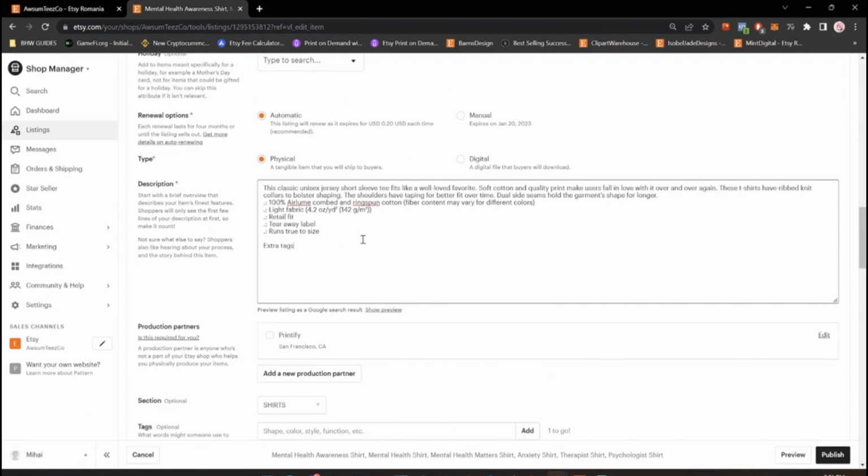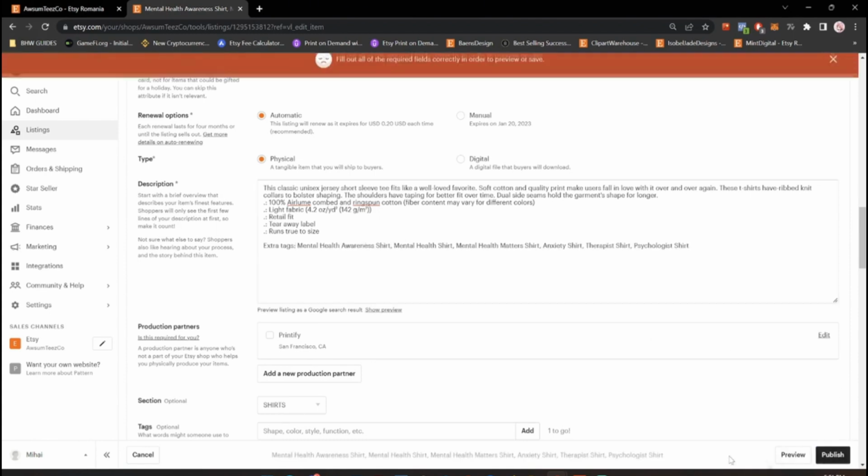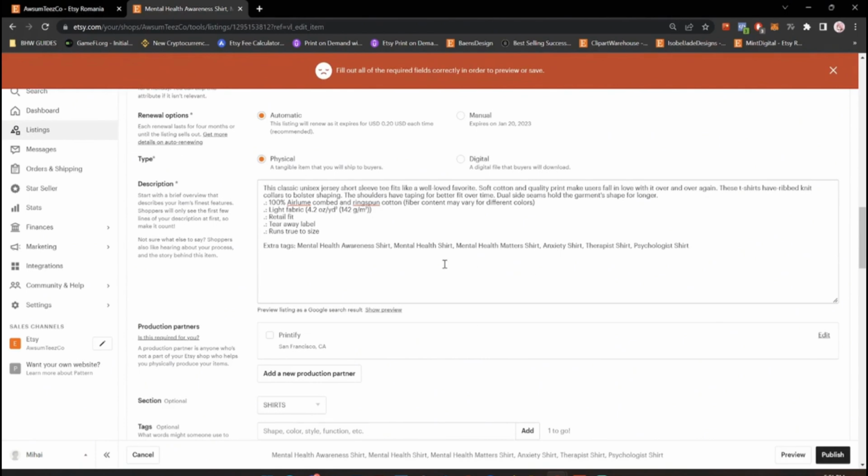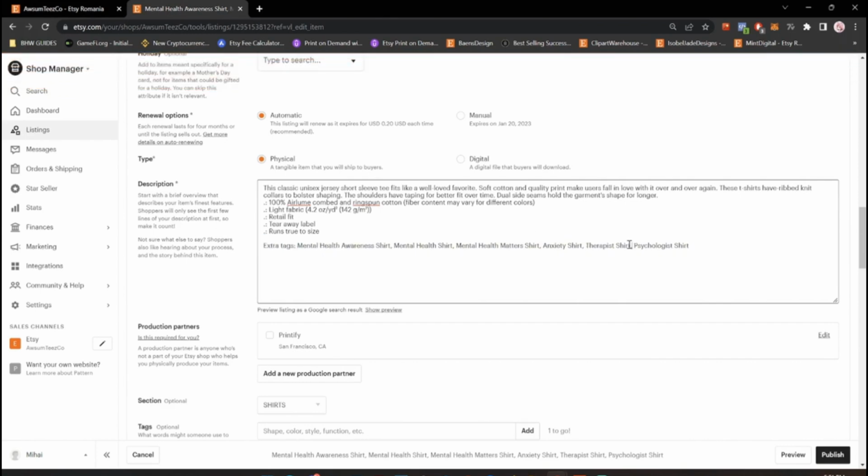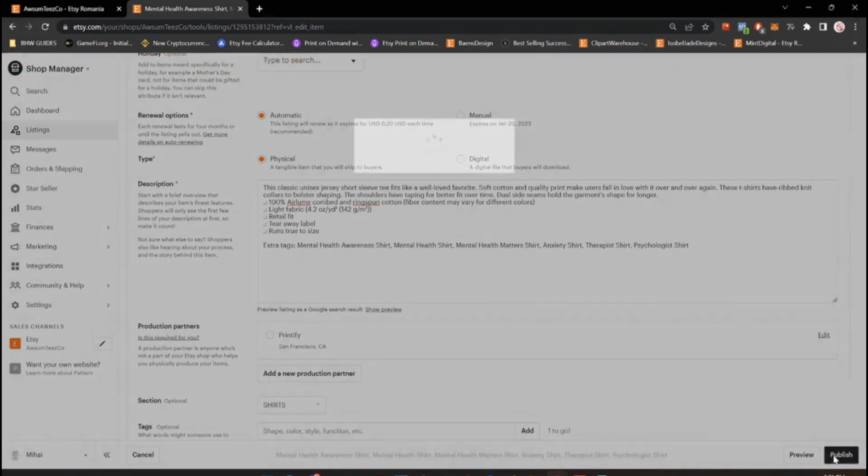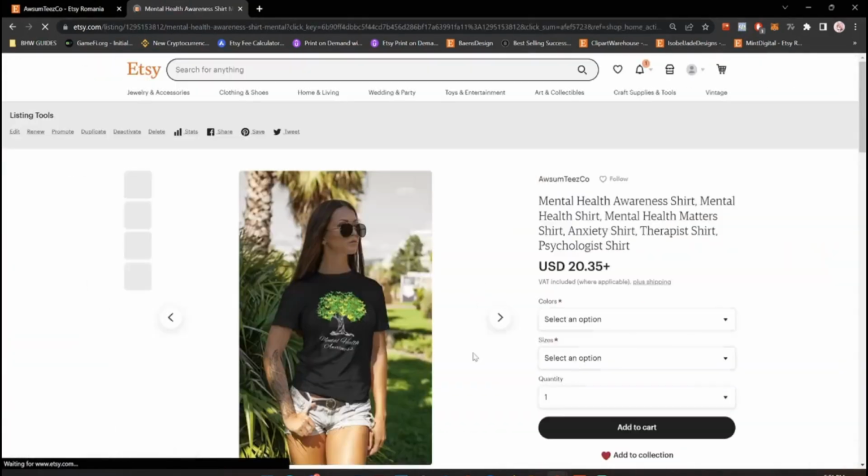So I can just type it like this. That's how I do it. Extra tags, and I just paste them. It's good enough. It works. It doesn't matter. It's all about repeating the keywords. But don't do this 100 times. Just once, copy the title, paste it. You're good to go. So I'll just click publish. And that was it. This listing is optimized.